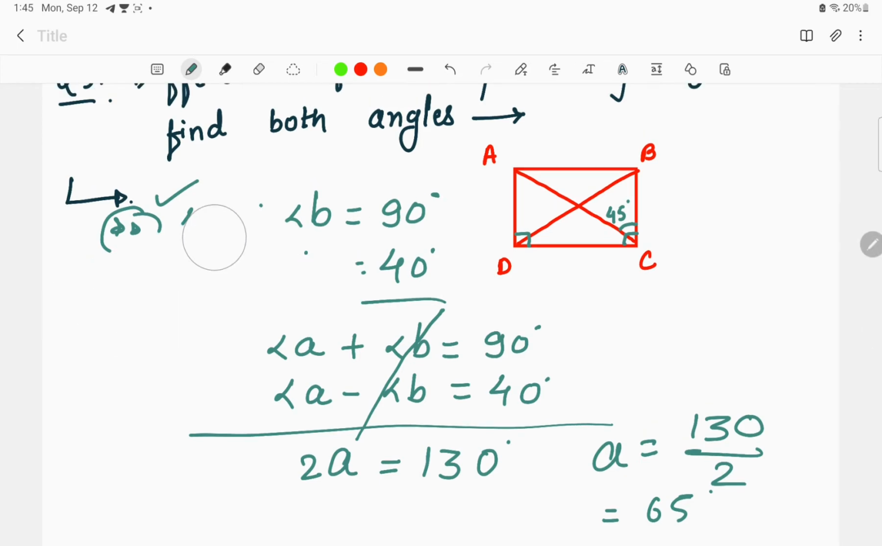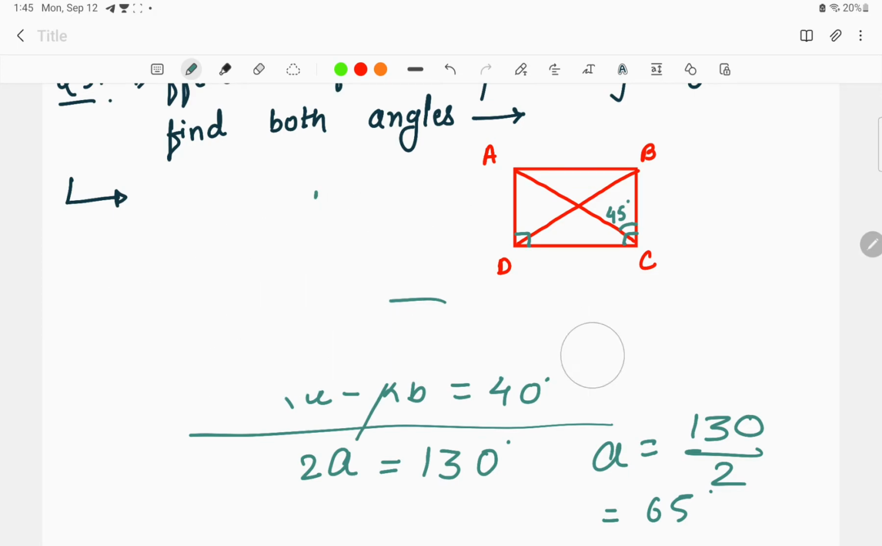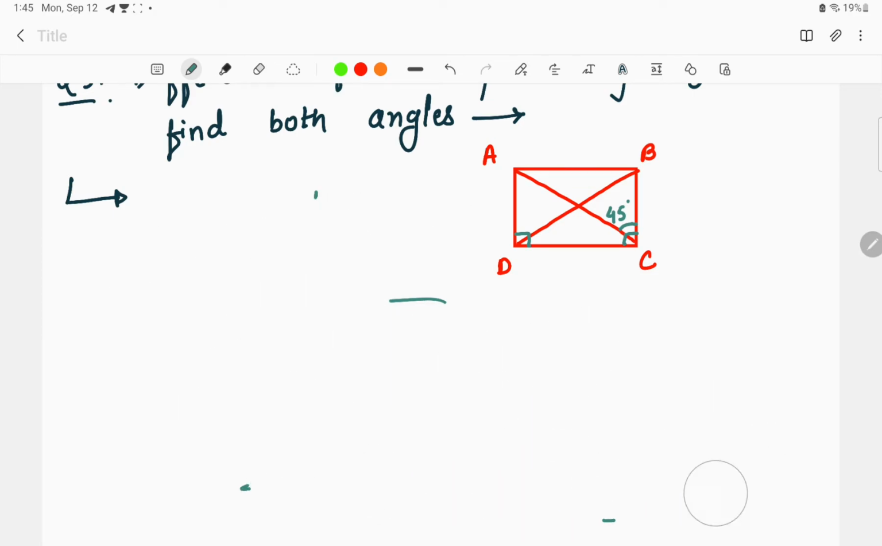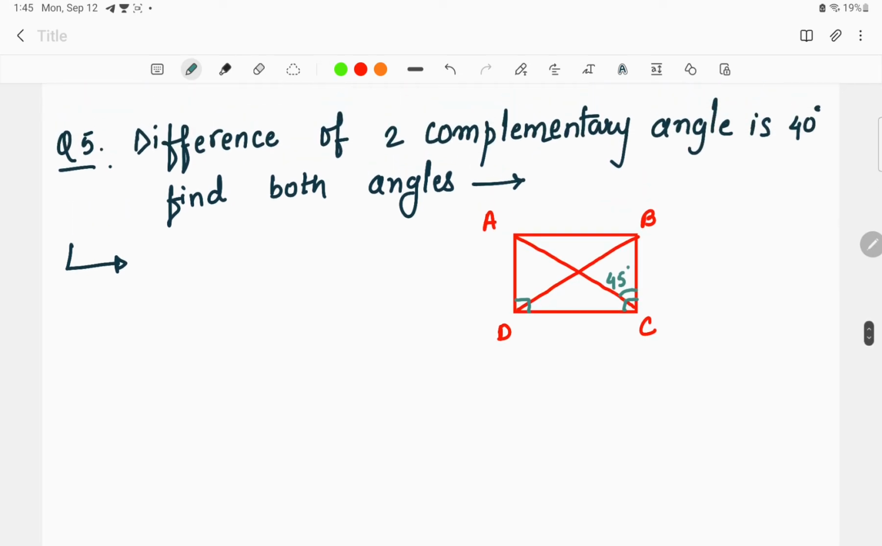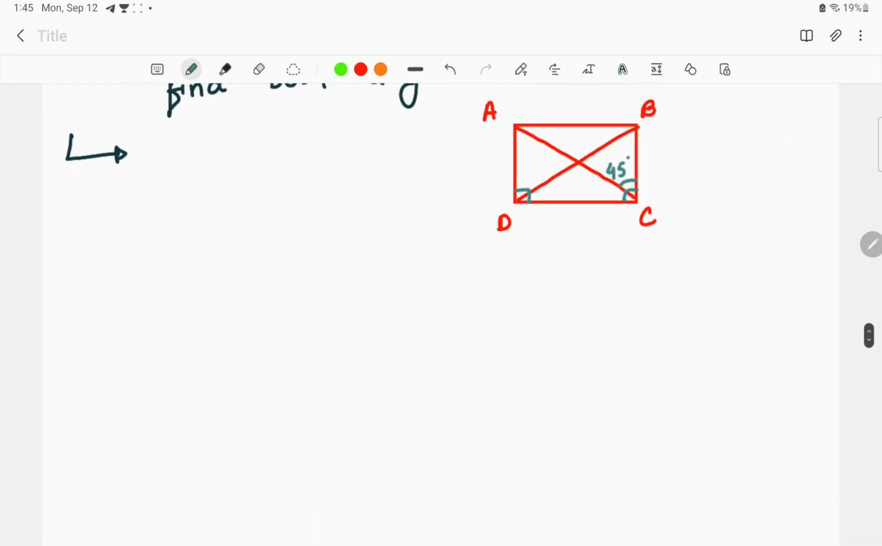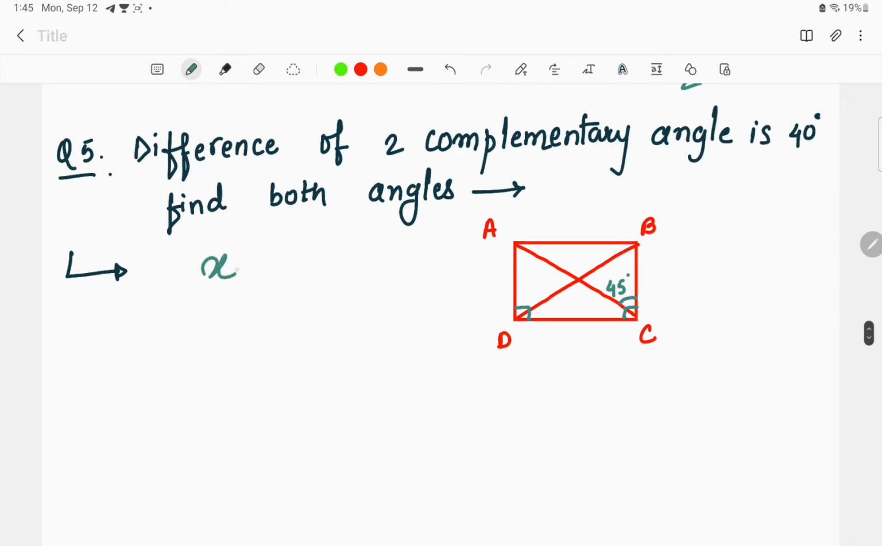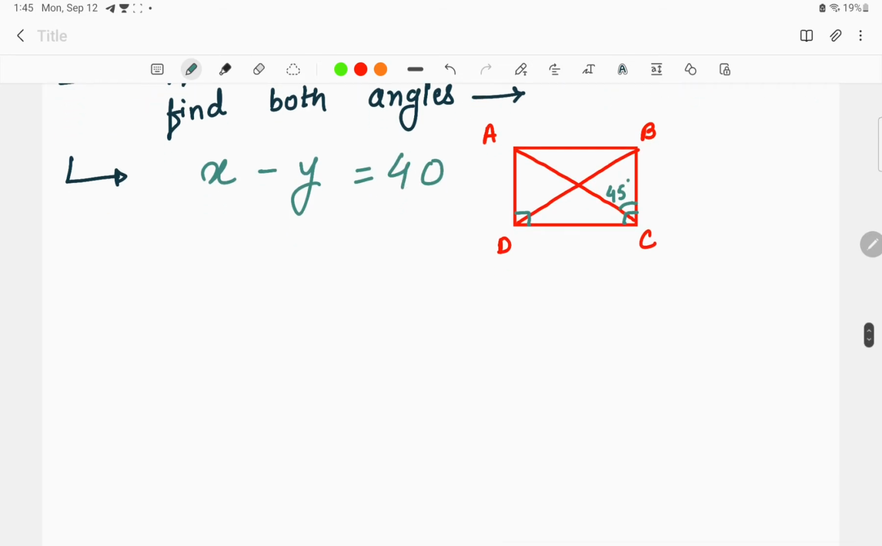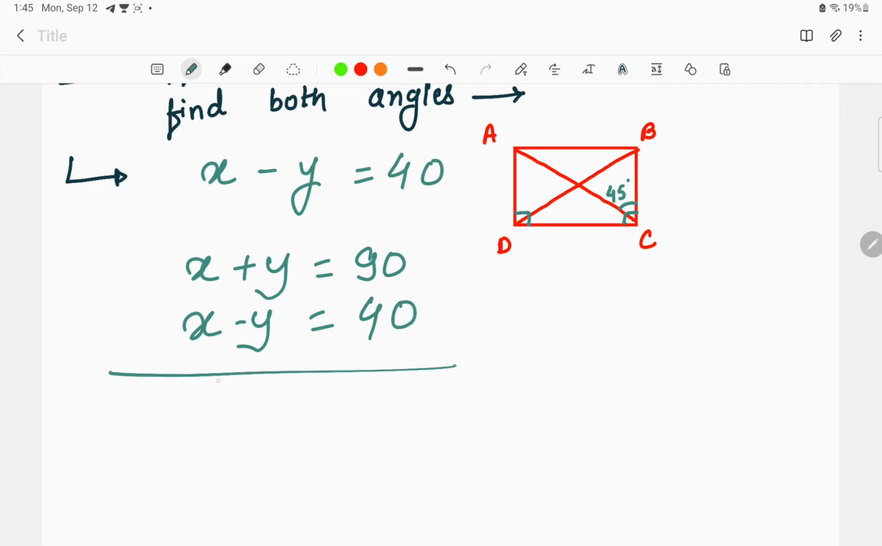Once again, if I solve the question again, let us do it by considering x and y, so that you won't get confused, right? Difference of two complementary angles is equal to 40 degree. That is, if we consider one angle as x and another angle as y, x minus y is equal to 40 degree. This is the only data given in the question, right? As we know, the complementary angles' sum is equal to 90 degree, right? So what we can do is we can find the value of one angle, that is x, from these two equations, right? So 2x is equal to 130 degree.